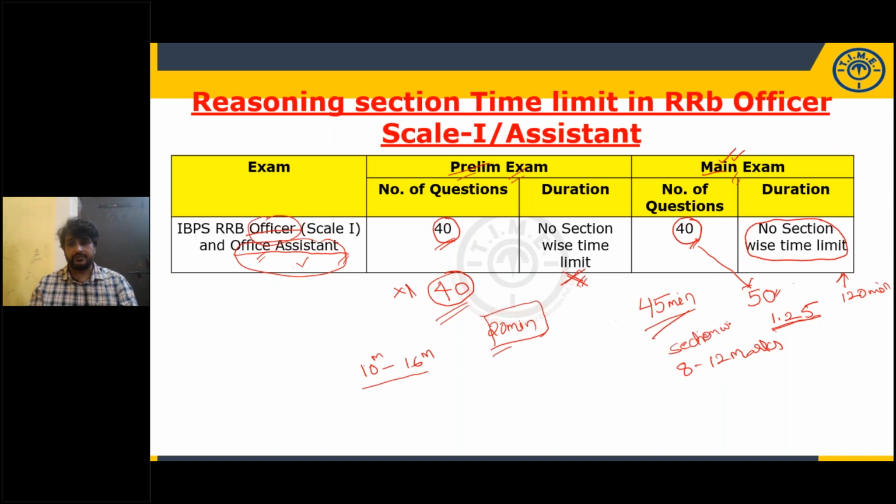Overall cutoff varies. It depends on the number of vacancies and everything. But the section wise cutoff from the last 4 or 5 years ranges from 8 to 12 for mains exam and 10 to 16 for prelims exam.